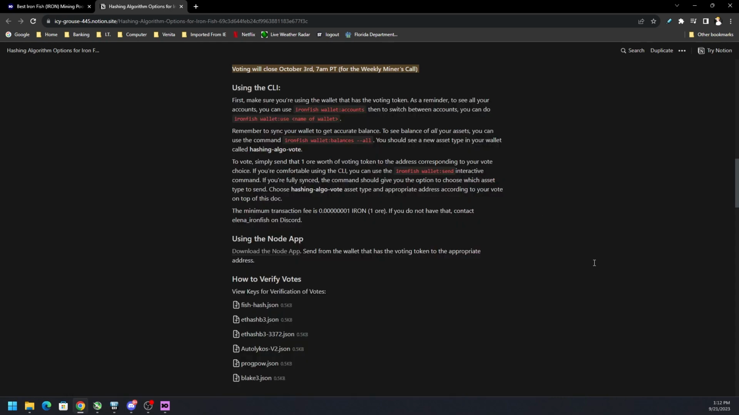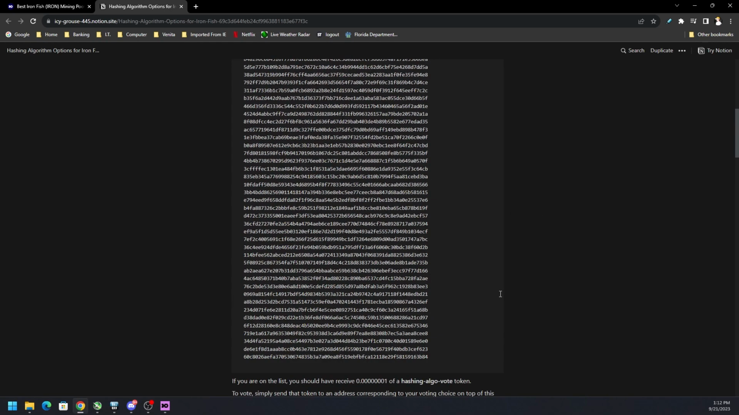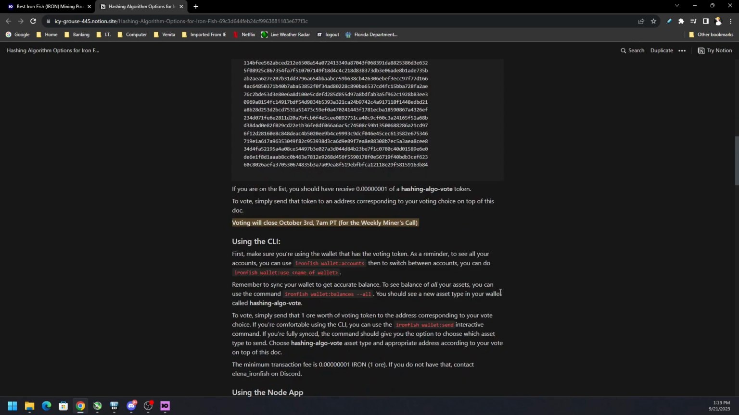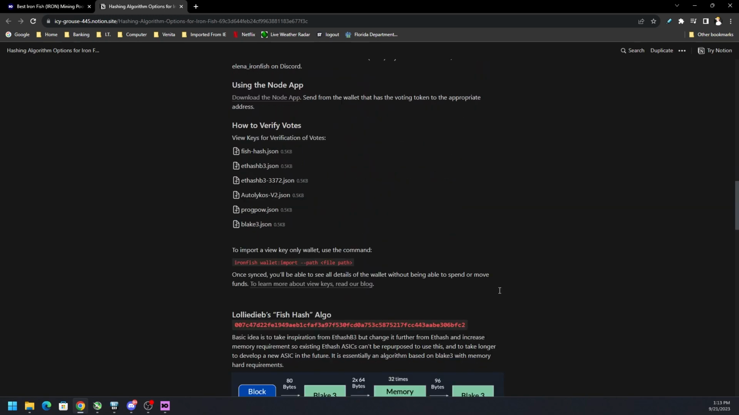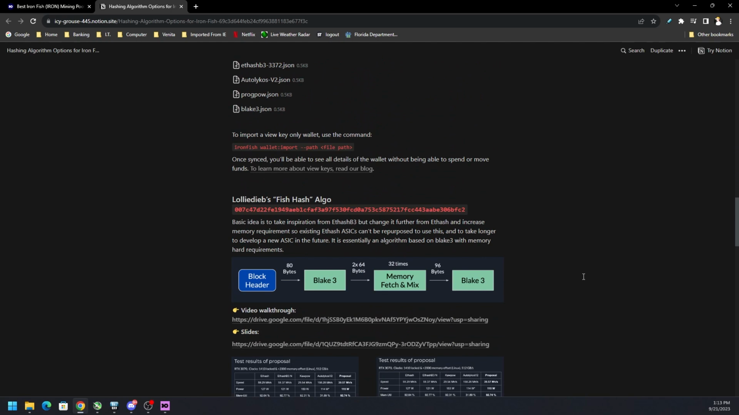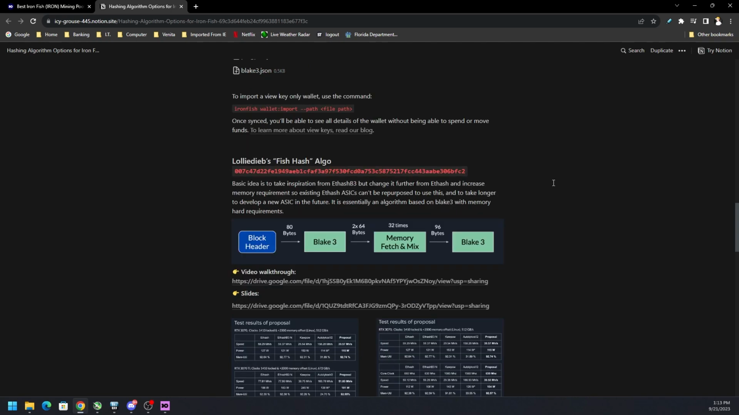I want to see some more people on this list, and I want the community to participate in the direction that this project takes. I know Ironfish isn't the latest happy trend out there or the trendiest cryptocurrency out there, but it's very important that us as miners and participants in this ecosystem are actively engaged in it. So I will link everything down in the description. Make sure you go vote.